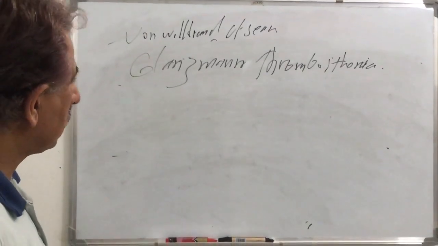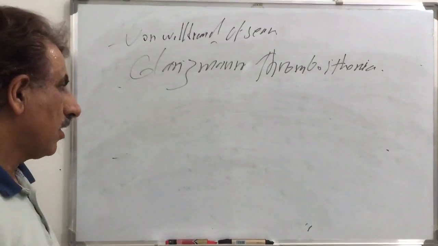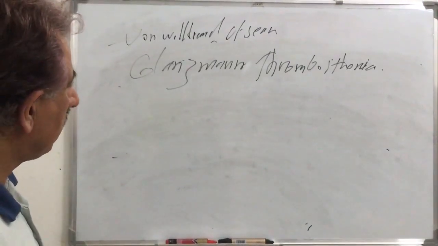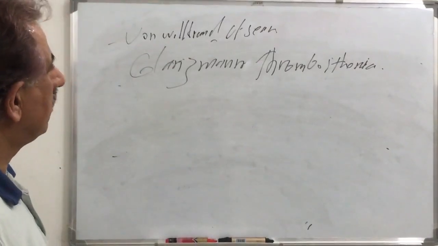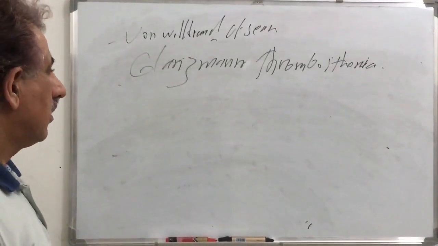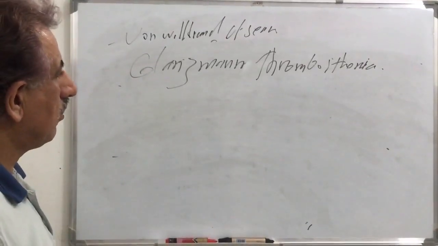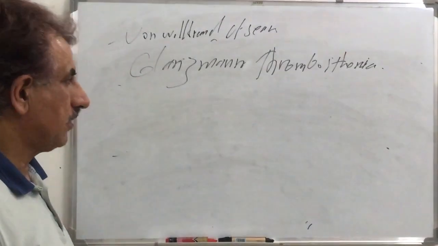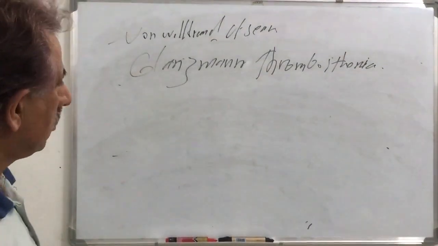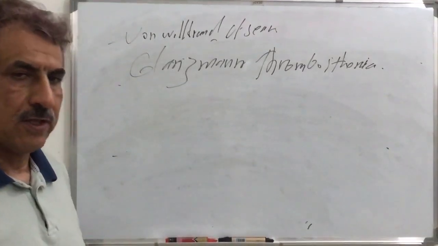Non-steroidal anti-inflammatory drugs should be avoided, and it is manifested as superficial bleeding. The second is Bernard-Soulier syndrome, when there is defect in glycoprotein 1b, and here usually desmopressin is without benefit, and Glanzmann thrombasthenia, when there is defect in glycoprotein 2b3a, and here again desmopressin is without benefit. I hope that these three disorders are clear. Thank you very much.